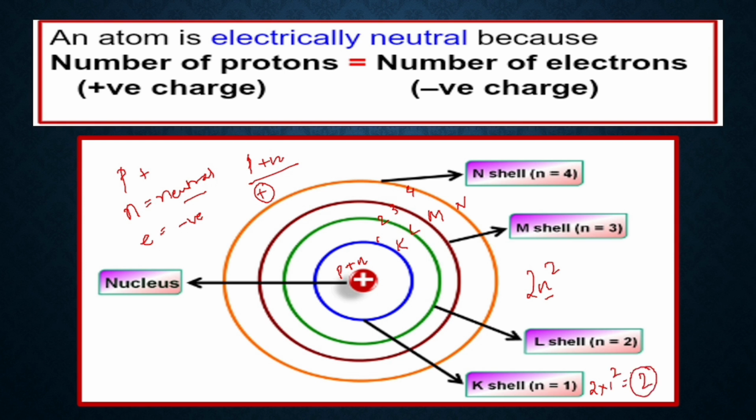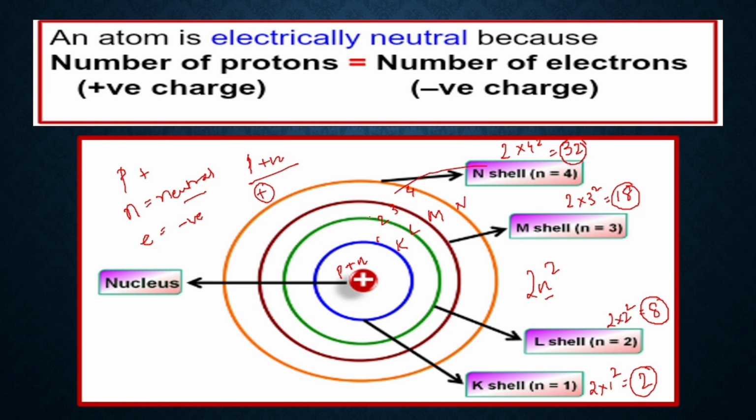So 2 electrons can fit into the K shell. Then 2 into 2 squared, that is 2 into 4, is 8. So 8 electrons can fit into the L shell. Then 2 into 3 squared, 3 squared is 9, 2 into 9 is 18. So 18 electrons can fit into the M shell. And 2 into 4 squared, 4 squared is 16, 2 into 16 is 32. So 32 electrons can fit in the N shell.